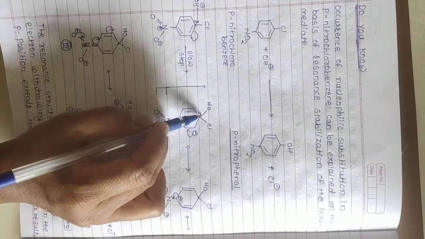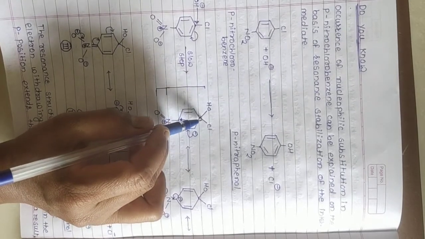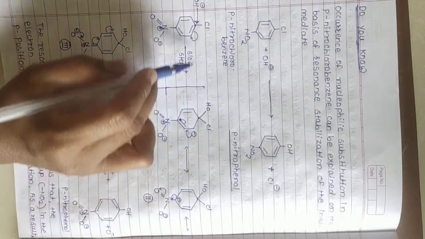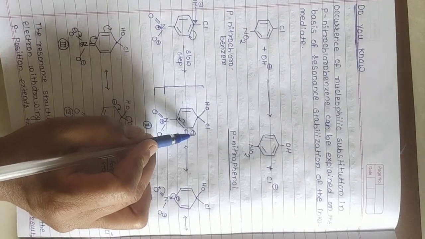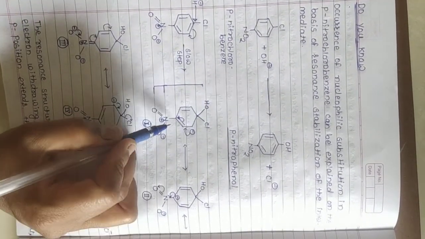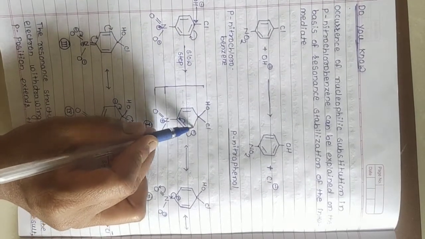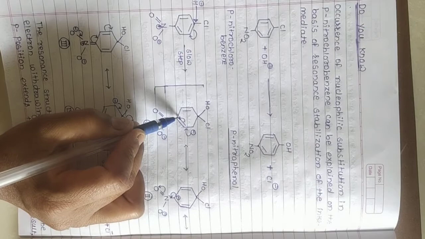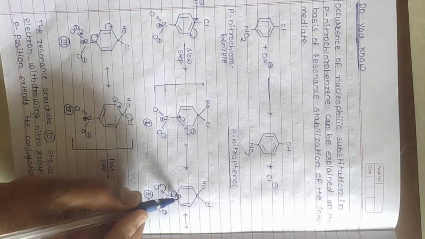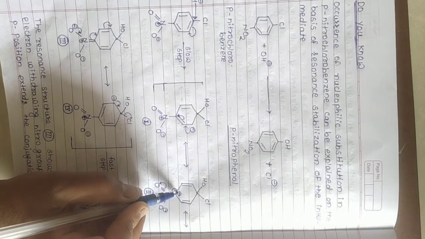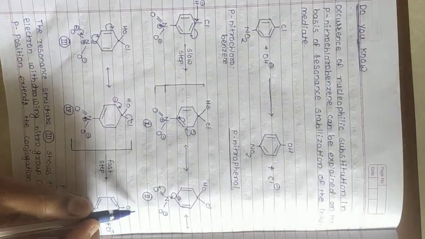Here two groups, Cl and OH, are both attached to this carbon. There is a formation of negative charge at the ortho position, and this negative charge is transferred to these two carbons, and this electron is transferred towards this carbon. Therefore there is a formation of carbanion in this second structure.